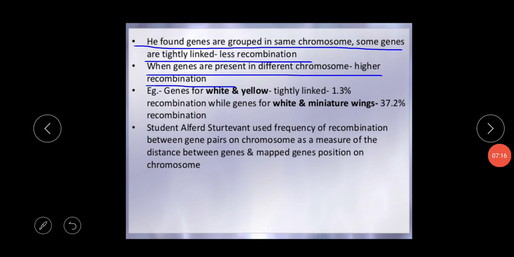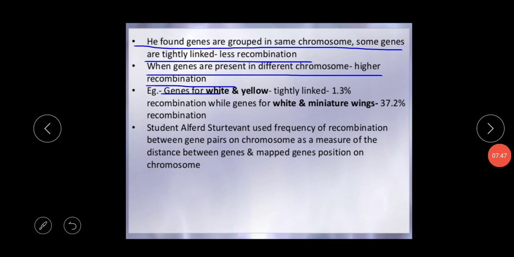Recombination of the linked genes occurs by crossing over. I think all of you know the meaning of crossing over. Crossing over means the exchange of the corresponding parts between the chromatids of the homologous chromosomes. This crossing over takes place in the first phase of prophase in meiosis 1. So these are the basic things of linkage and recombination.